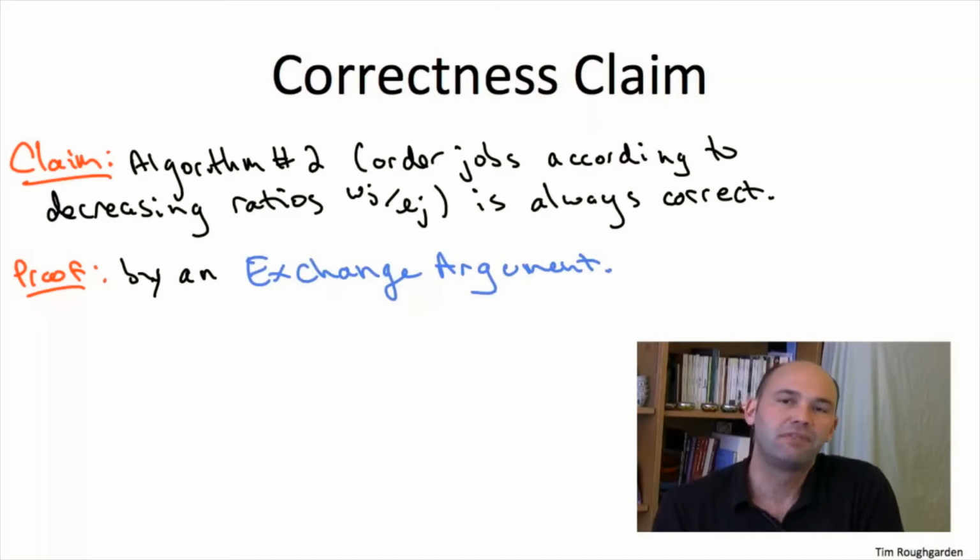I'm going to make a simplifying assumption that there are no ties amongst the ratios, that each job has its own distinct ratio of its weight versus its length. In this case, we'll be able to get away with a proof by contradiction. So on this slide, let me give you the high-level proof plan of how this is going to go. We'll start delving into the details on the next slide.